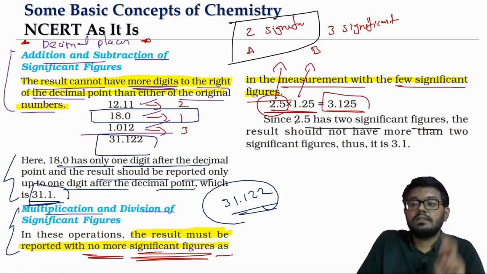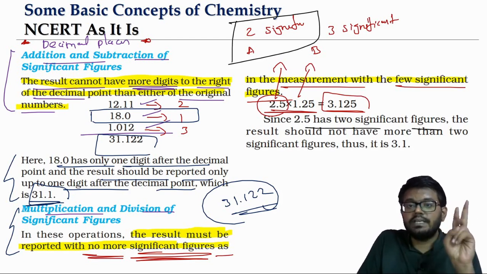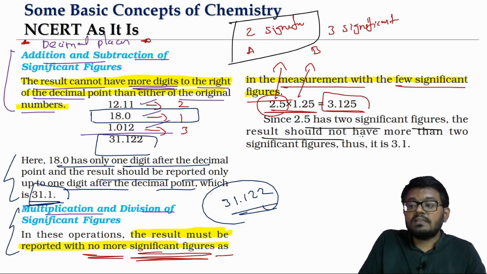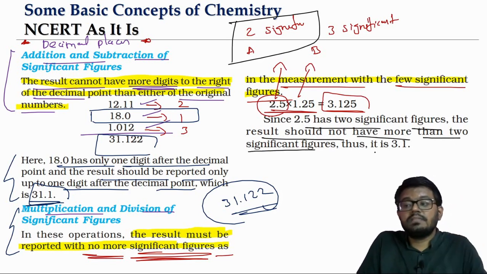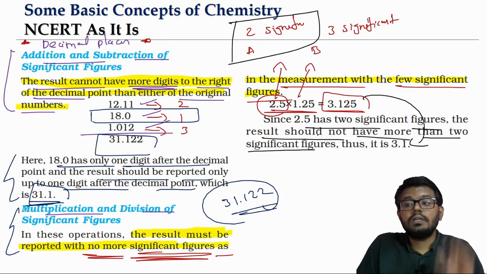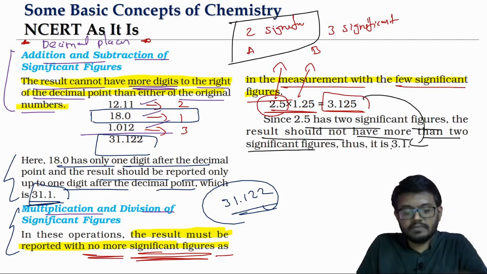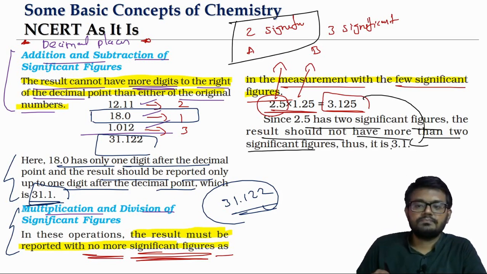Since 2.5 has just 2 significant figures, the final answer should not have more than 2. So when you round it off, it will be 3.1. Again, how this rounding off will happen, that is what we are going to see next. So get the idea here.